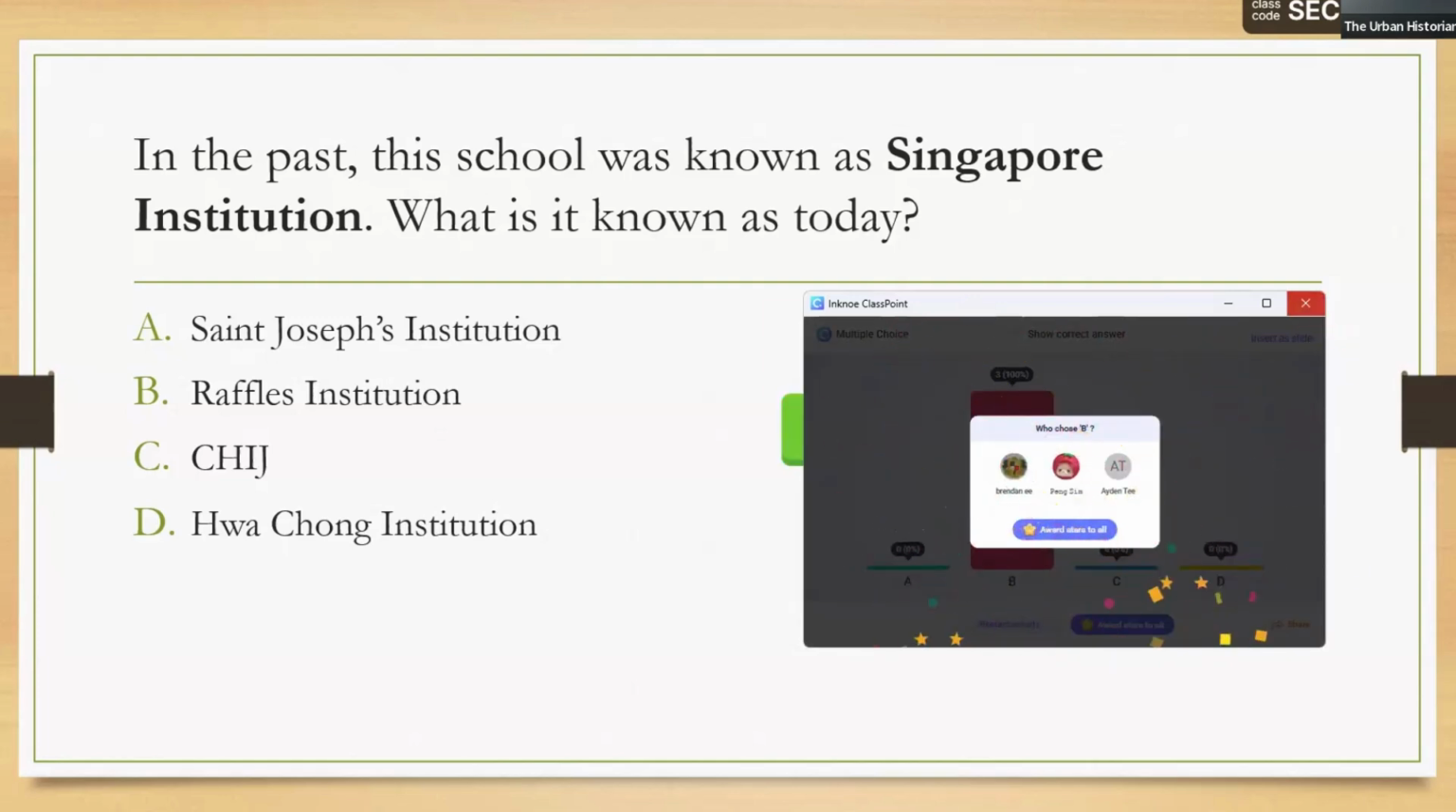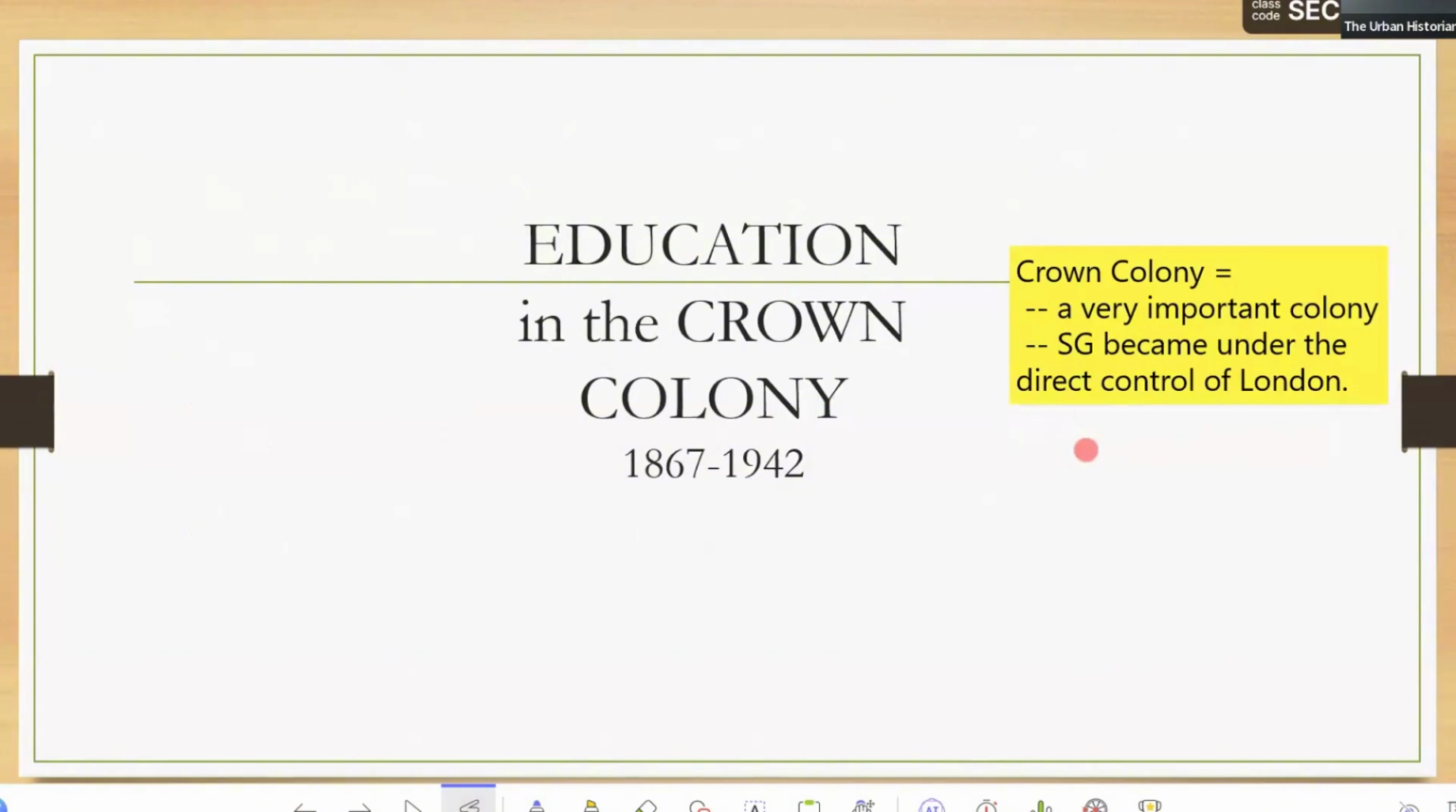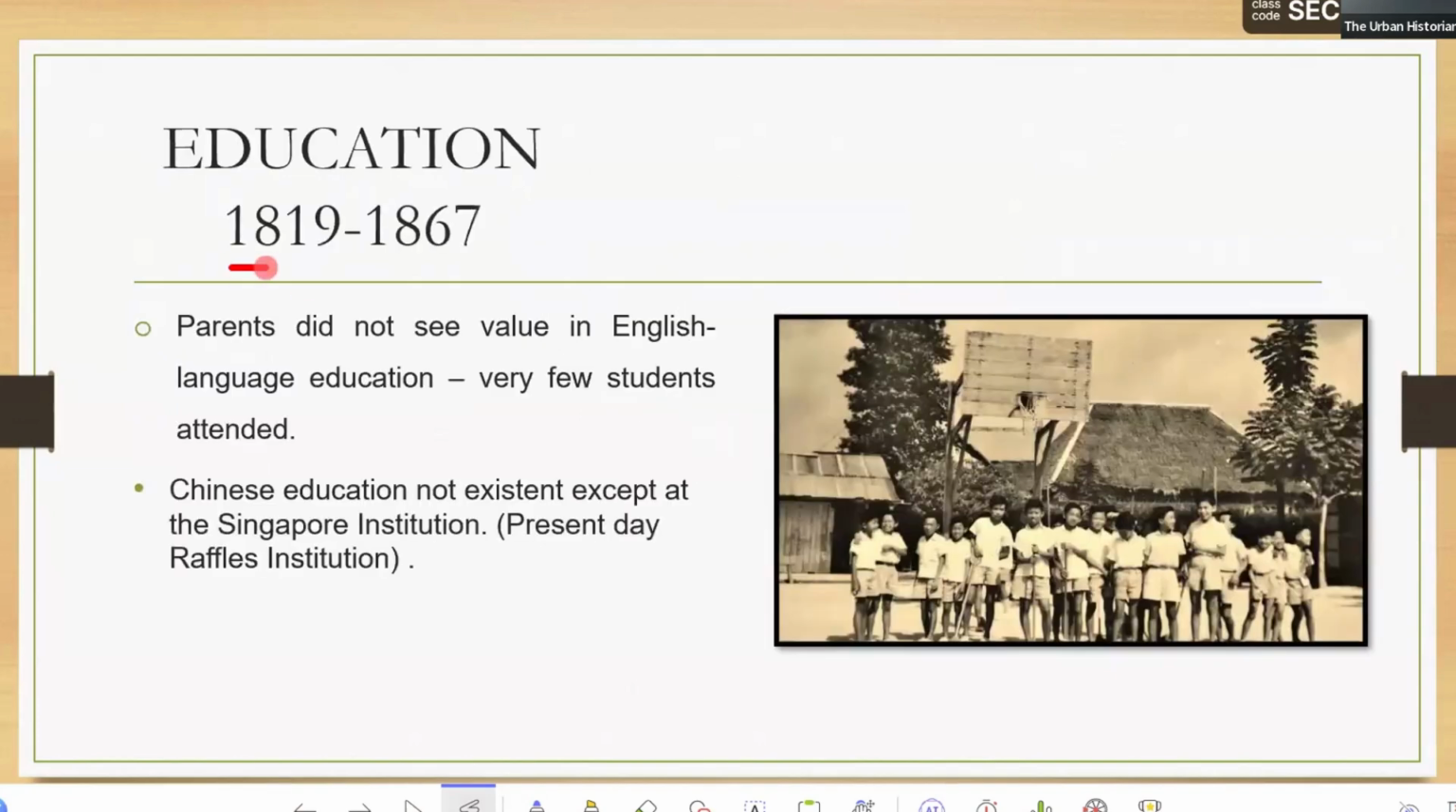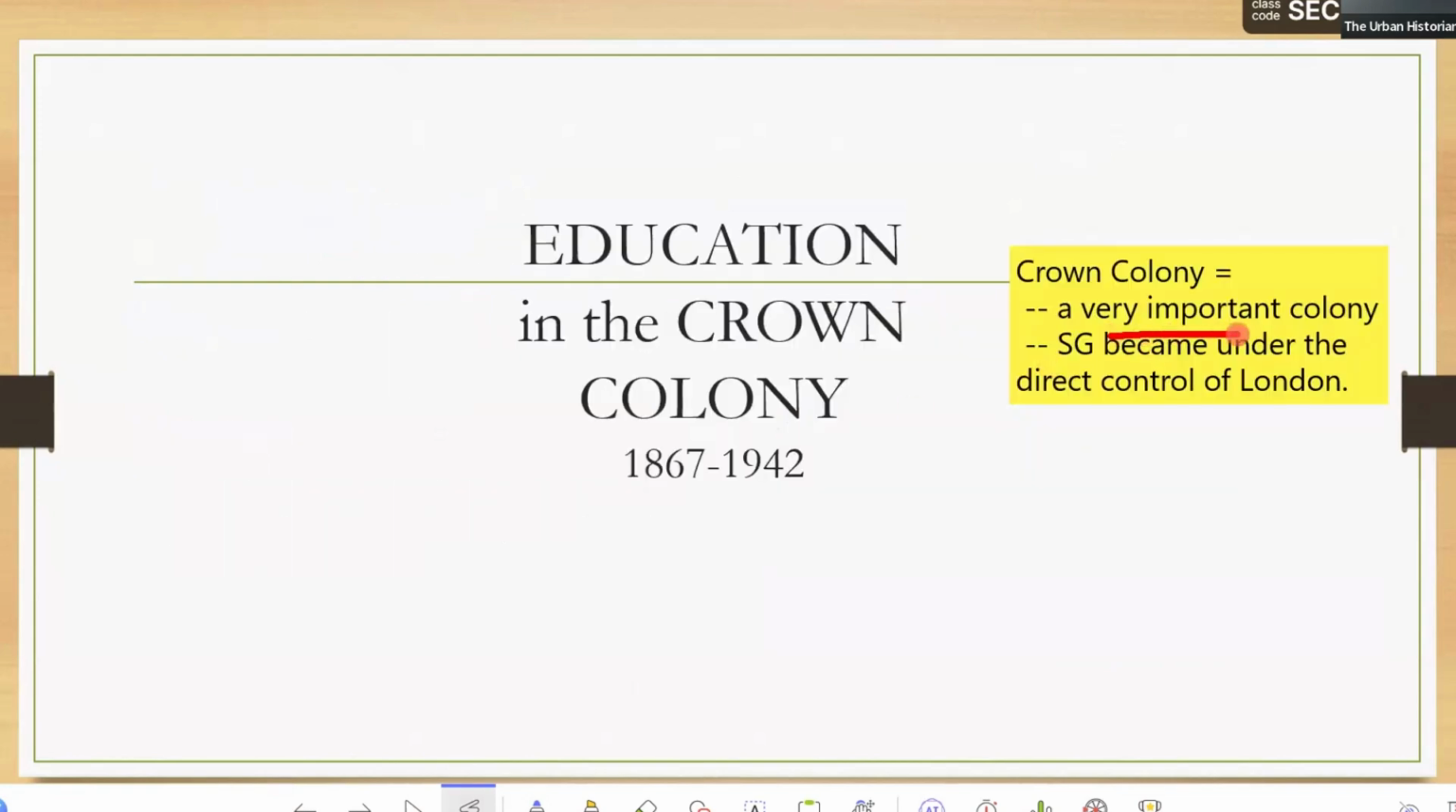Then things will change when Singapore becomes a crown colony. Singapore becomes a crown colony in the year 1867. Look at the time period again: the EIC period is from 1819 until 1867, so this is the year when Singapore becomes a crown colony. Crown colony means it becomes a very important colony for the British. The British government in London directly takes charge of Singapore.